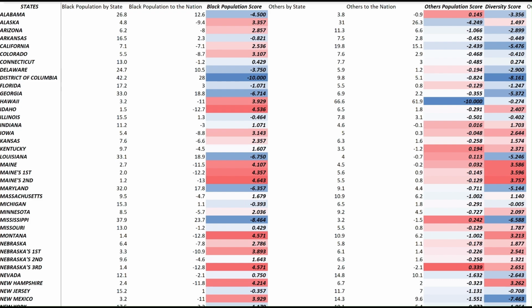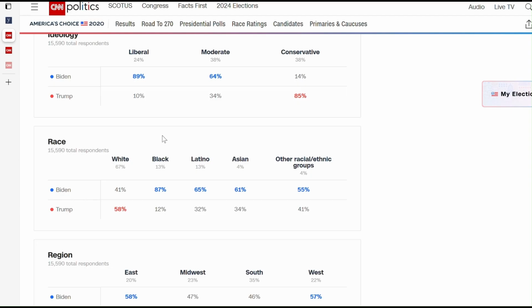As you can see right now, CNN carried out an exit poll in 2020 when the race was between President Biden and former President Trump. The exit poll found that Trump won the white vote by a whopping 17-point margin, winning 58% of the white vote. Biden, meanwhile, made a killing with Black people, carrying them with 87%, and Latinos with 67%. Again, he trounced Trump in these categories, and he won the Asian population with 61%, and even won with other racial and ethnic groups.